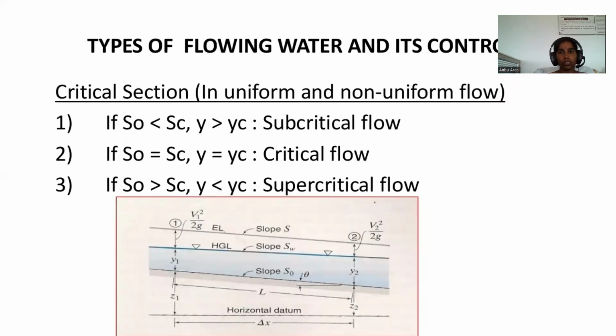Types of flowing water and its control. Critical section in uniform and non-uniform flow. Here, if S0 is less than Sc, then Y is greater than Yc, and it is called subcritical flow. If S0 is equal to Sc and Y equals Yc, it is called critical flow.